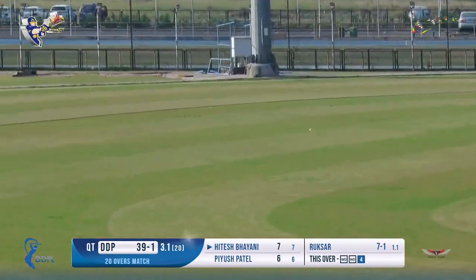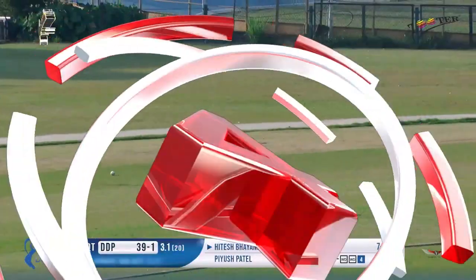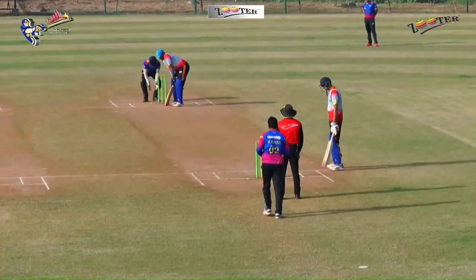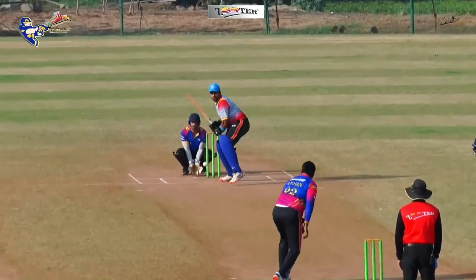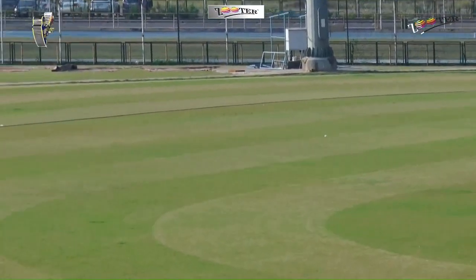Oh, he's played that brilliantly. Another boundary. Poor delivery, allowing the batsman to free his arms. What a shot that is towards the covers. No chance for any fielder out there to stop it. All of them just spectators. Just have a look at that. That was so wide. Just invited him to hit the boundary.